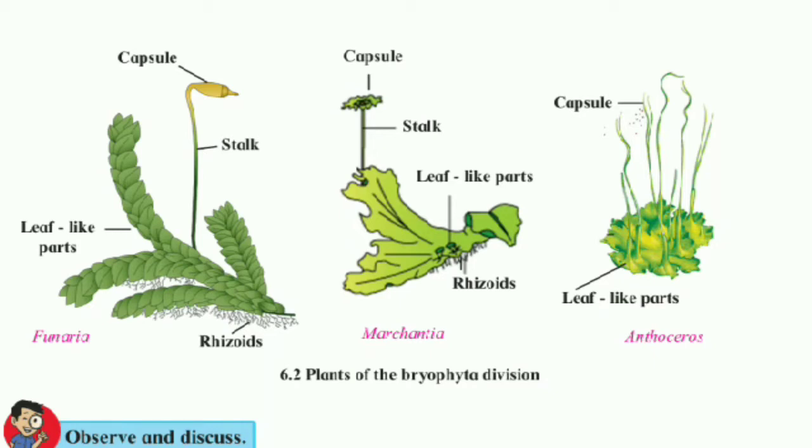They lack specific tissue for conducting food and water. इन प्लांट्स में फूड और वाटर कैरी करने के लिए स्पेसिफिक टिश्यूज नहीं होते. And these Funaria, Riccia, Marchantia, Anthoceros are examples of division Bryophyta.